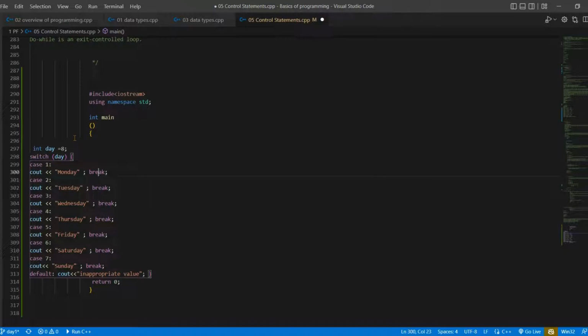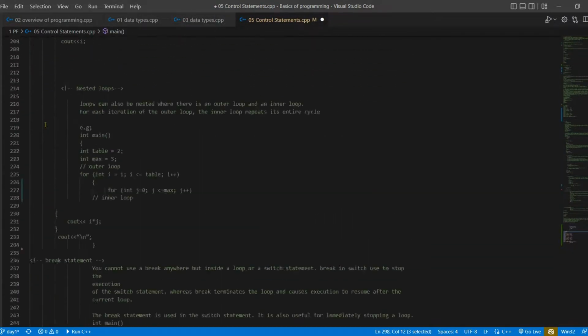I am coming to that, but now we are passing the day expression in the switch statement. The value after case is not part of the syntax, but it is the value which we want to match with the expression we are passing here.